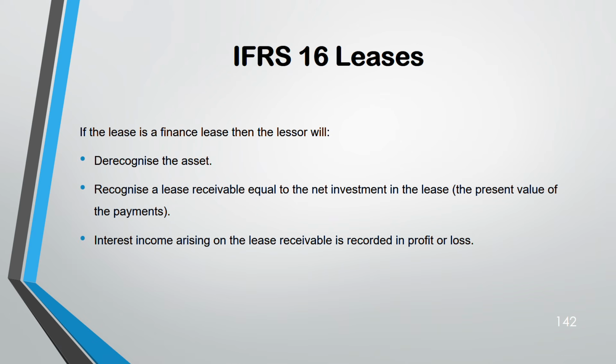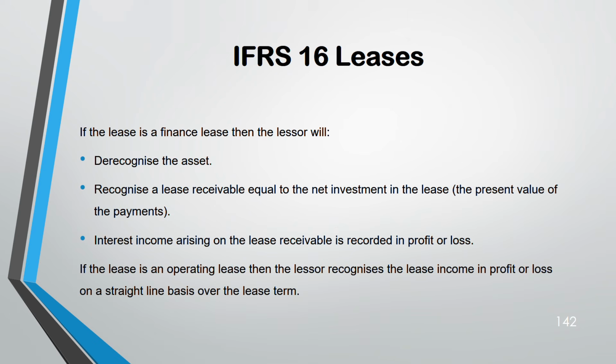Any interest income, you are going to receive the income this time. So recognize that in the profit and loss. If the lease is an operating lease, it's very easy. You spread it over the profit and loss, over the number of the lease term. It is recognized in profit and loss. Okay, it's a lease income now because you are getting it. Lessor always gets the income, lessee is the one who has to pay.